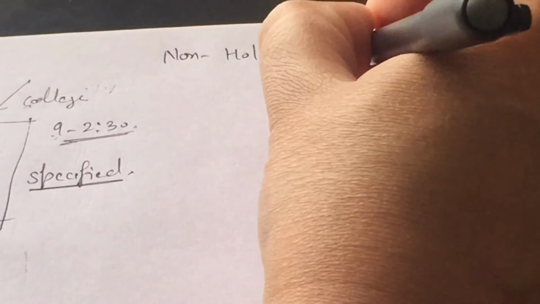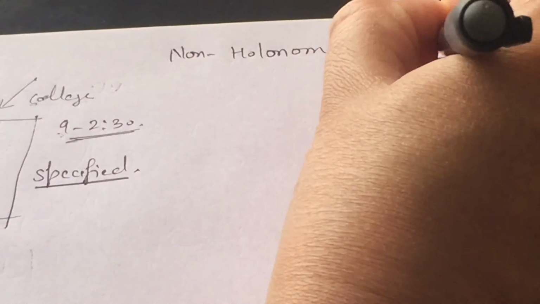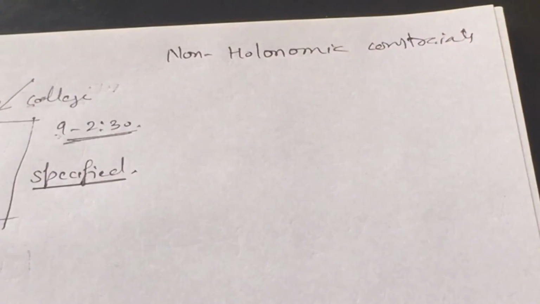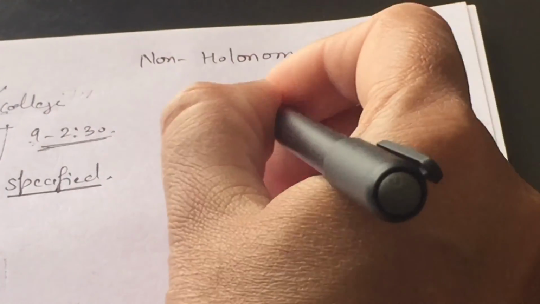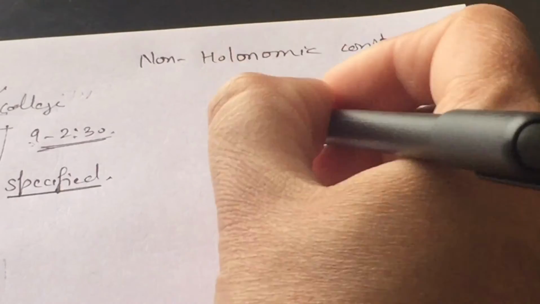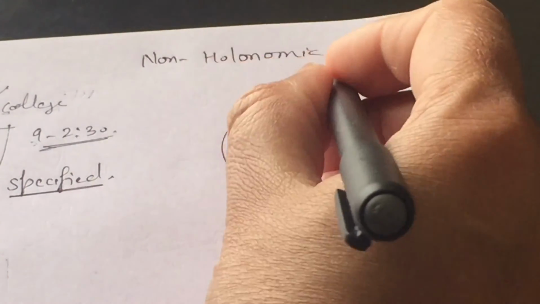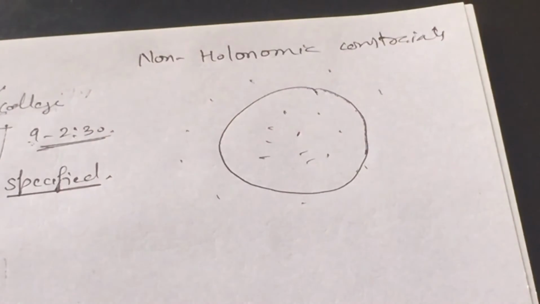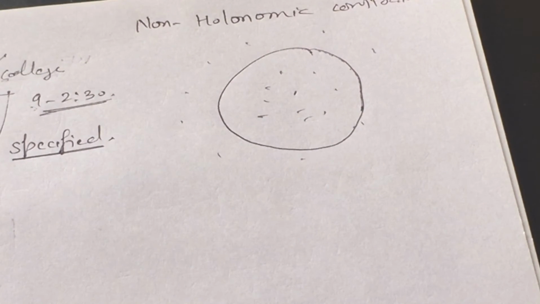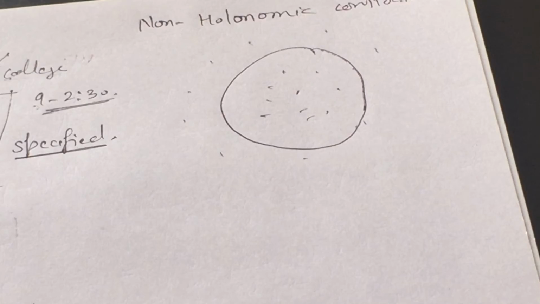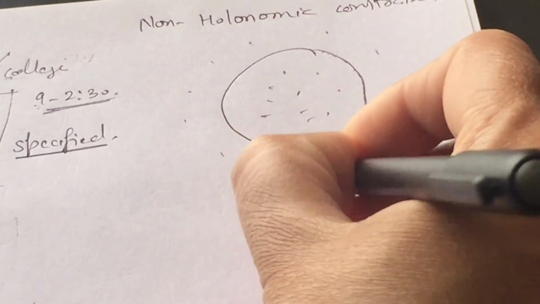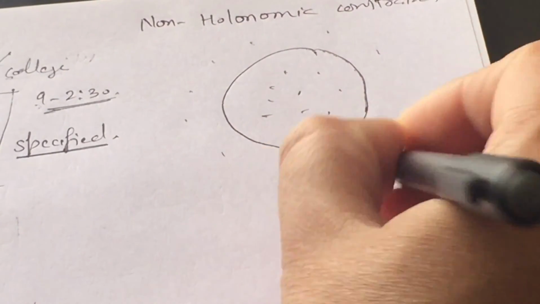Similarly, there are some constraints which are known as non-holonomic constraints. Non-holonomic constraints are those constraints which are not holonomic. It means if a particle is allowed to move inside a sphere or outside a sphere, we can represent the presence of the inside particle or the outside particle in a sphere, not in a circle here in this case.